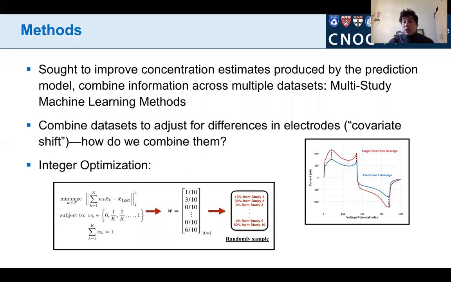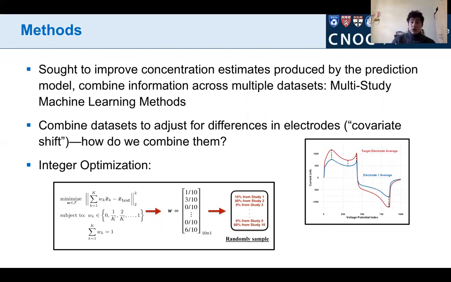So we used integer programming or optimization techniques to try and minimize the distance between the covariates, or the average response profile, of the data sets we use for training and that of the electrode that we're trying to make predictions on, whether that be an in vivo electrode or an electrode's calibration data set that we're assessing performance on.